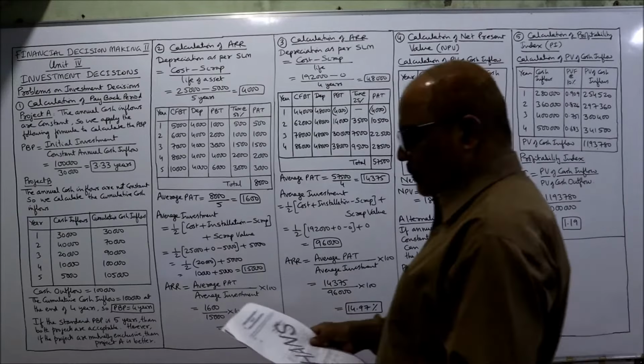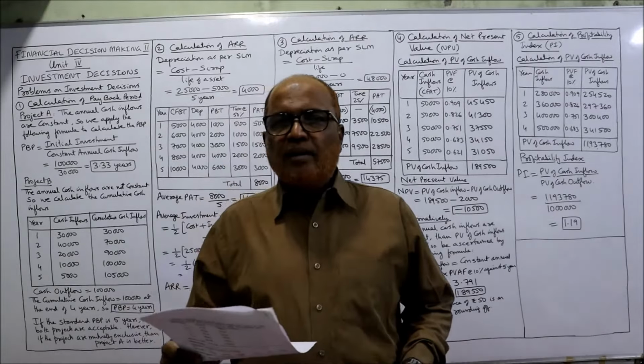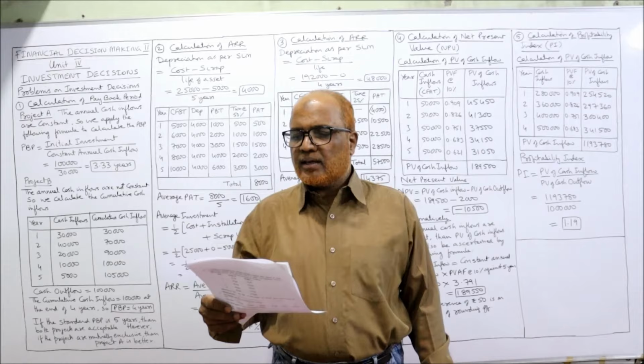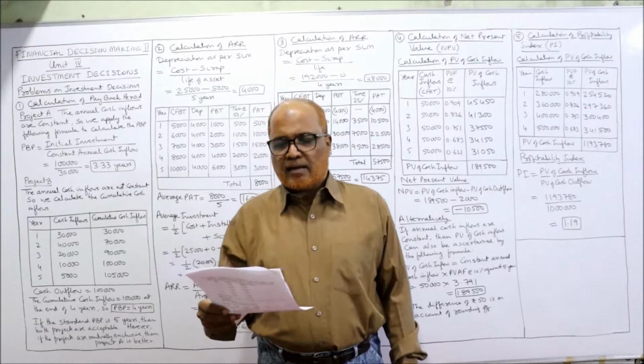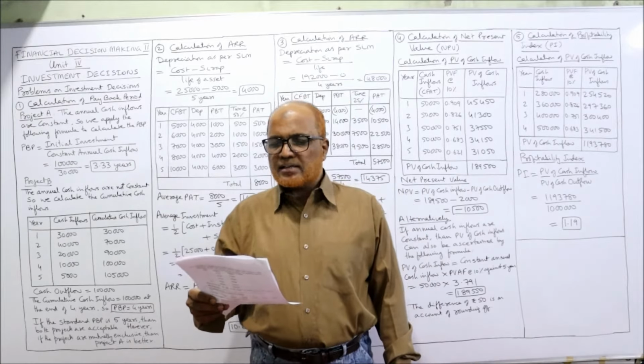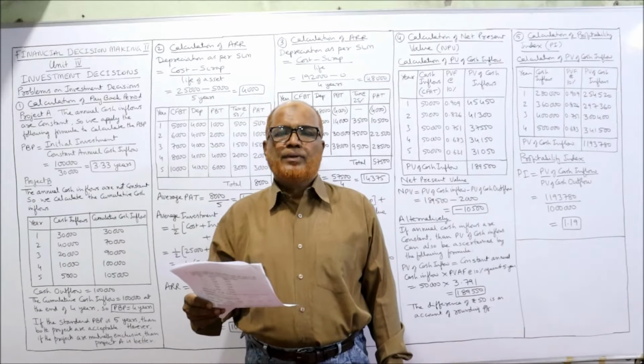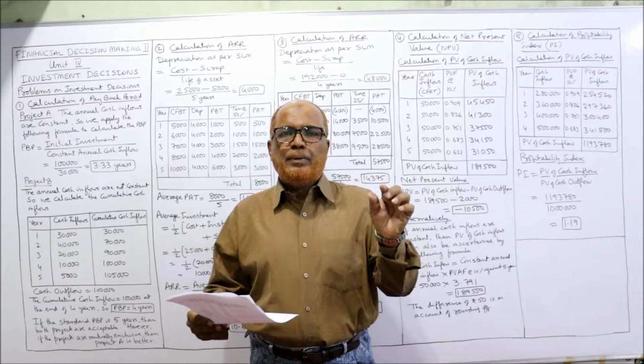Now, the first problem. Calculate the payback period for the following projects, each requiring a cash outlay of rupees 1 lakh. Suggest which project is acceptable if the standard payback period is 5 years. The first problem is on PBP.